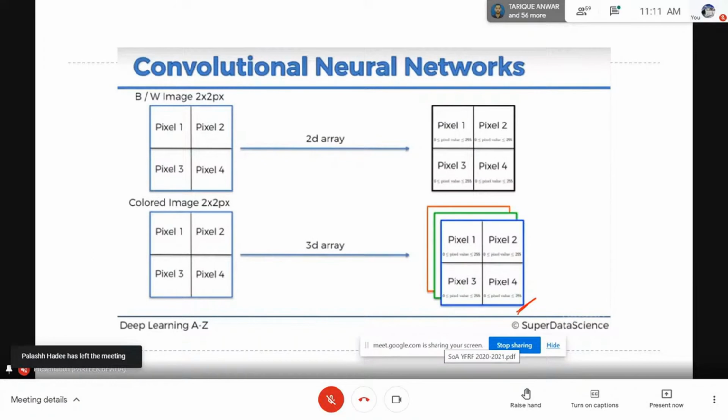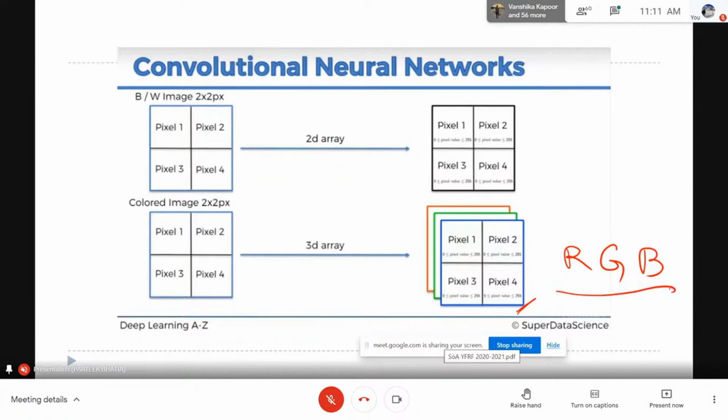In one, we are storing the value of red. In another array, we are storing the value of green. And in the third, we are storing the value of blue. You know that every image has three main basic colors, red, green, and blue, and by using a combination of these three basic colors, all colors are generated. So instead of using a 2D array, which we used earlier for black and white images, for color images we have to use a 3D array.